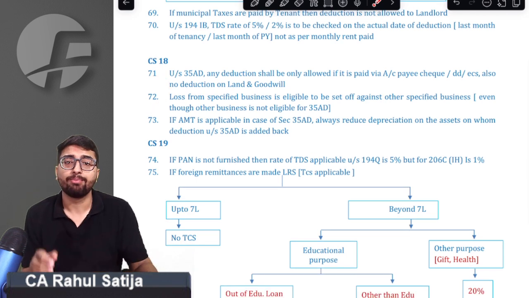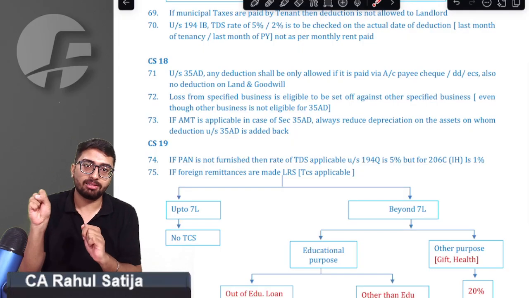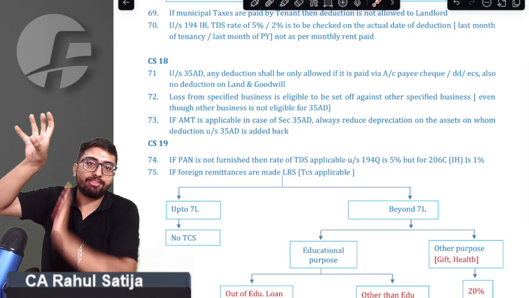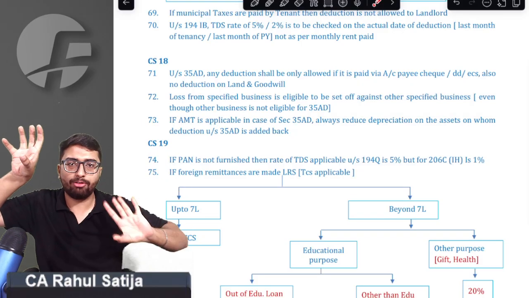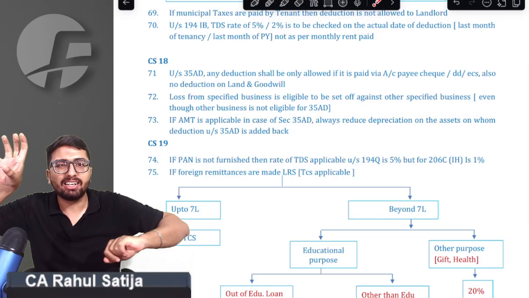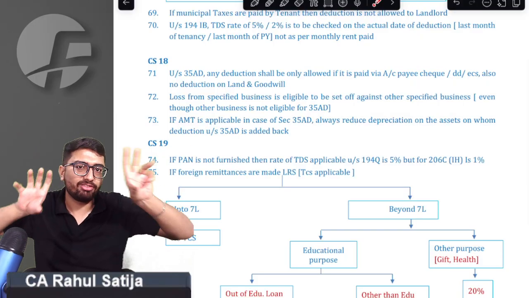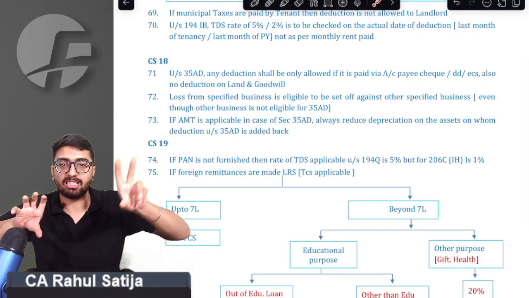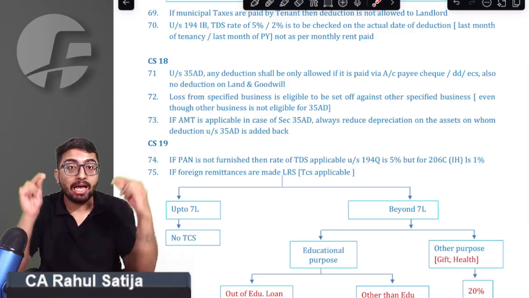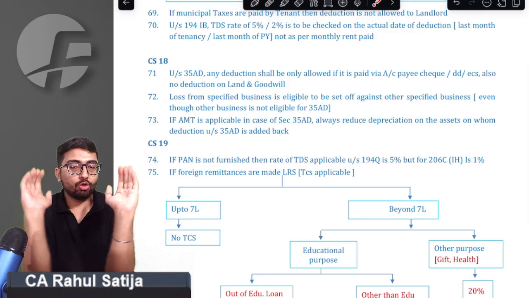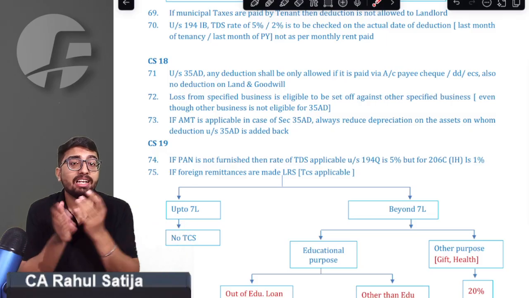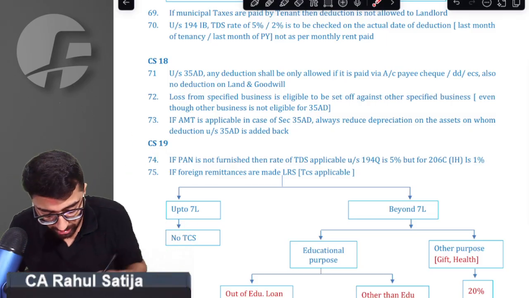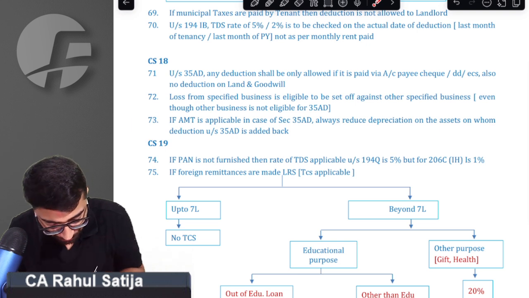Point number 72, what does it say? If you have a specified business, it is eligible for section 35AD. We have another specified business which is not eligible for 35AD. It might have been started earlier, so there might be many situations because of which it is not eligible, but it is still a specified business. Can their losses be set off? The right answer is yes. If two businesses are specified businesses, one of them might not be eligible for 35AD, still it is eligible for loss set off. We got that point. It is a very simple point.